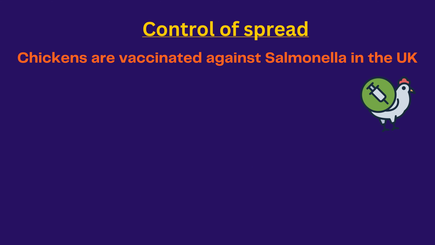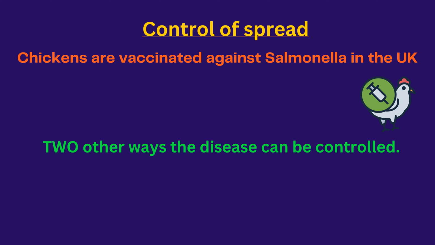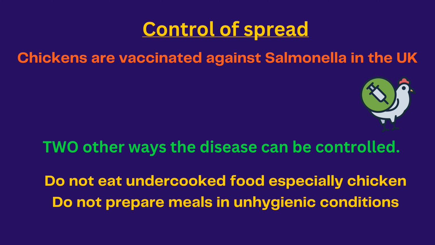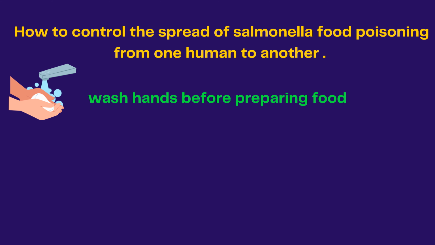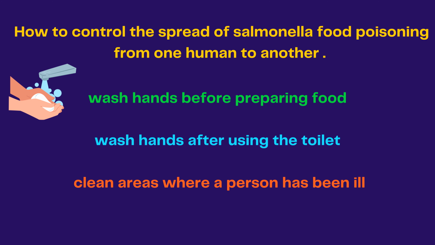How to control the spread now of salmonella? Chickens are vaccinated in the UK against the bacteria, and 2 other ways the disease can be controlled is by: 1. Do not eat undercooked food, especially chicken. 2. Do not prepare meals in unhygienic conditions. If someone is already infected with salmonella, how could we now control the spread of the bacteria from one person to another? The infected person needs to ensure that they wash their hands before preparing food, wash their hands after using the toilet, and clean areas where a person has been ill.